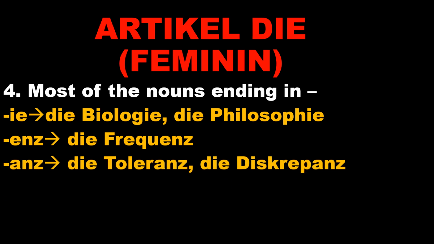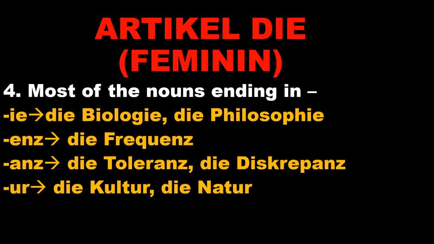If the ending is ANZ, that also has the article die. For example, die Toleranz, die Diskrepanz, tolerance and discrepancy. Next ending is UR. For example, die Kultur, culture, die Natur, nature. So these kinds of words with these endings will most probably have the feminine article die.